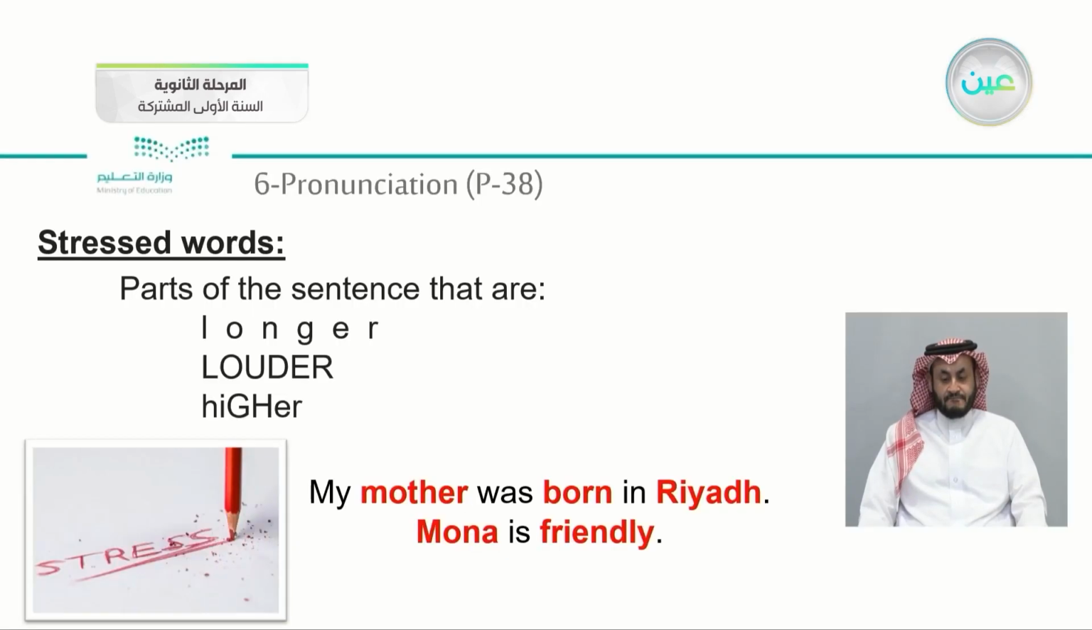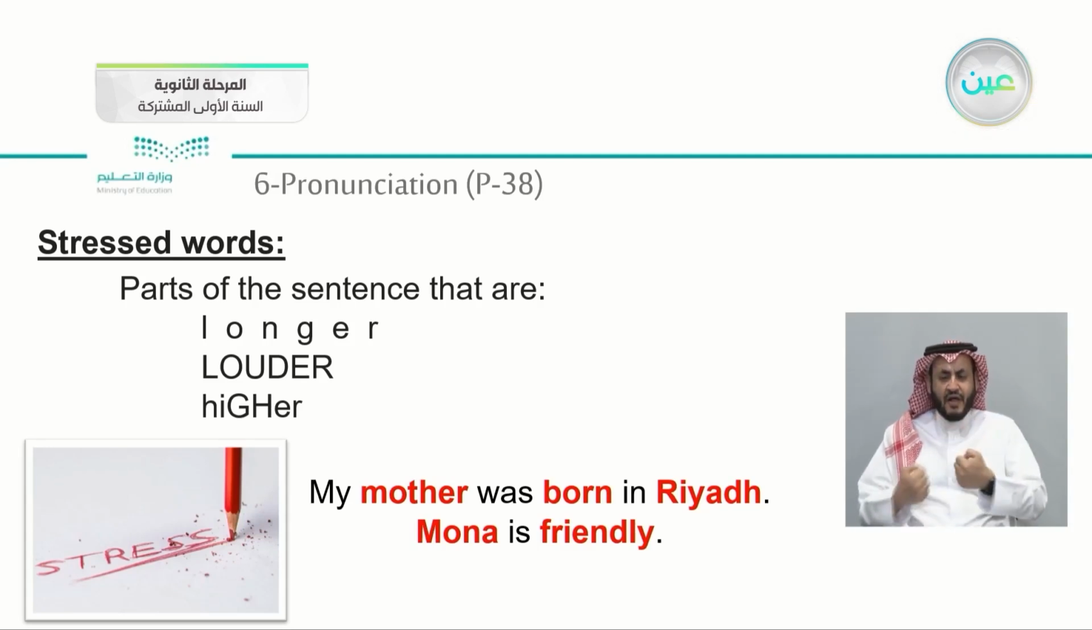So here, my mother was born in Riyadh. And the other one, Muna is friendly. Let's listen to these while you are listening. Just focus on how it is pronounced, the mother, born, and Riyadh. Let's listen. My mother is born in Riyadh.